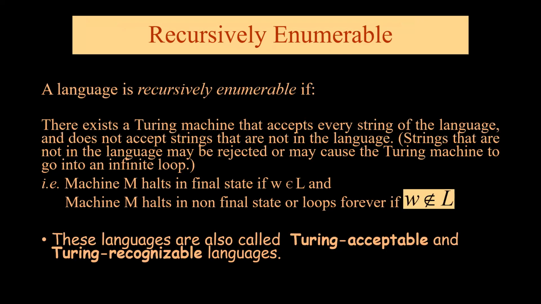Next we come to recursively enumerable languages. A language is recursively enumerable if there exists a Turing machine that accepts every string in the language and does not accept strings that are not in the language, but it may cause the Turing machine to go into an infinite loop. So machine halts in final state if W is accepted by L, and machine halts in non-final states or loops forever if W does not belong to L. Such languages are also called Turing acceptable and Turing recognizable languages. The recursively enumerable language is called Turing recognizable, whereas recursive is called Turing decidable.